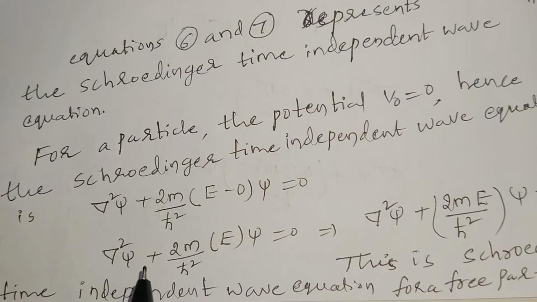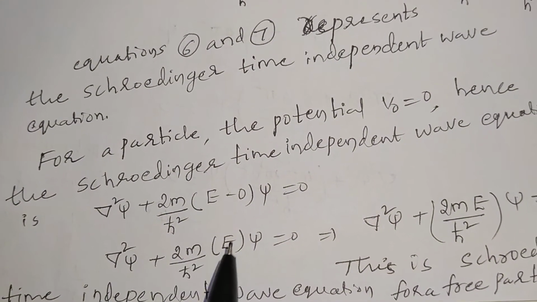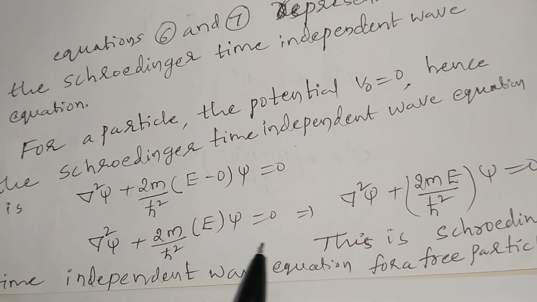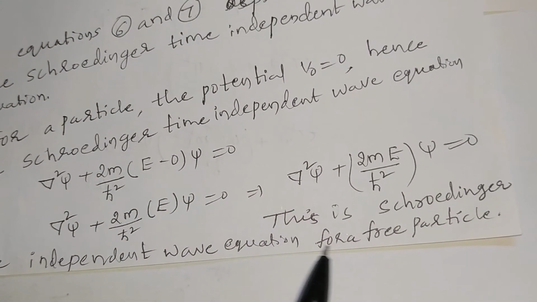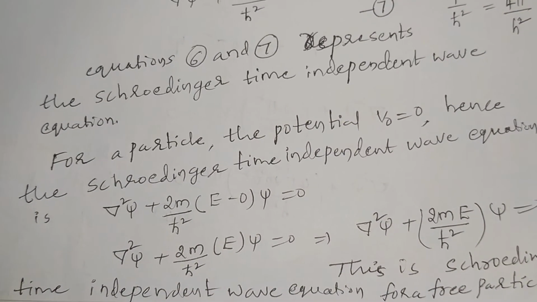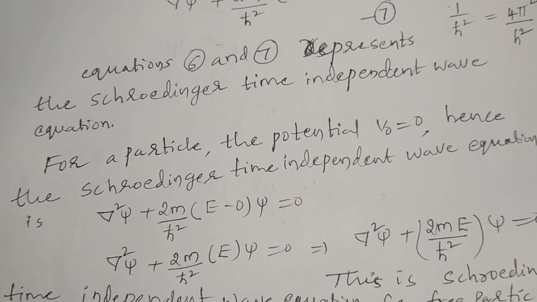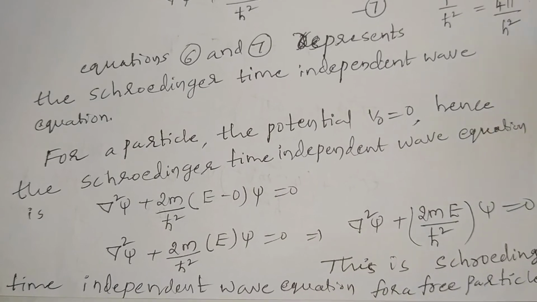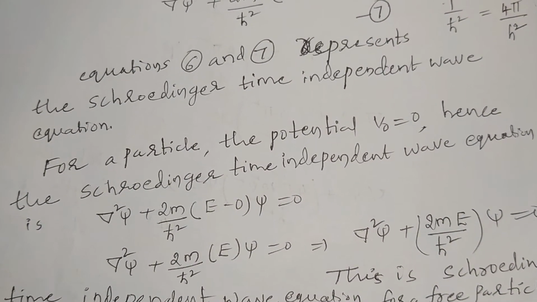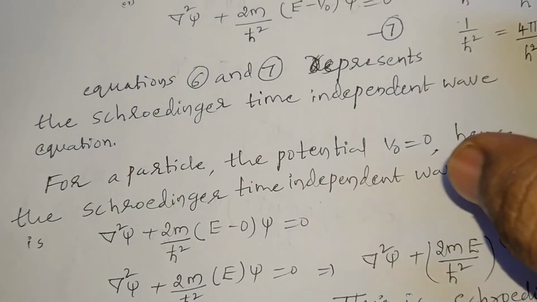So del square psi plus 2m by h cross square E into psi is equal to 0. This is the Schrodinger time independent wave equation for a free particle. For a free particle, the potential energy is 0, which means the particle moves freely with kinetic energy, so that energy is equal to the total energy.